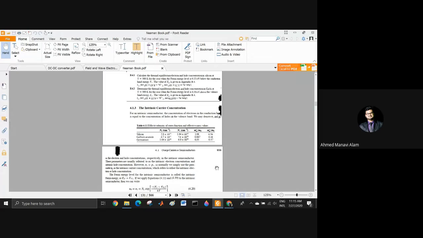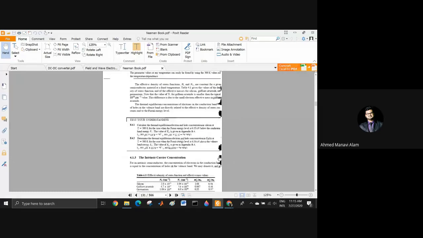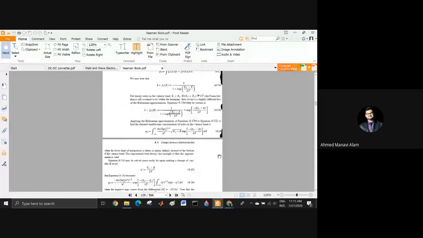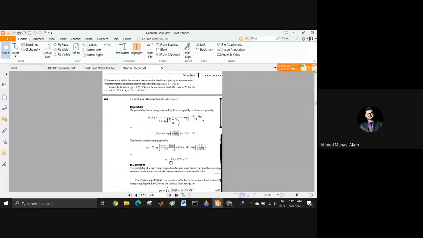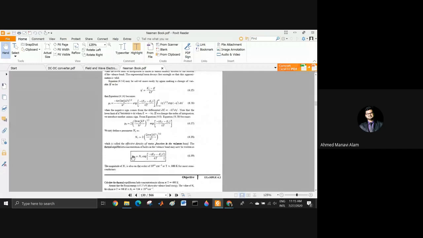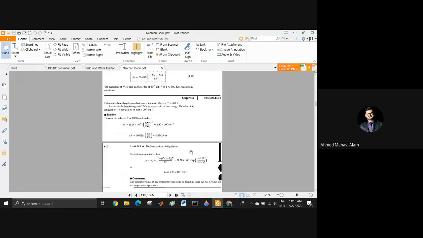The topic we have covered in previous two classes was about the carrier concentration. We have seen how we have determined the concentration of electrons. We have found an expression where we can determine how many holes are available in the valence band and how many electrons are available in the conduction band. We found the expression. We have understood the Fermi level. We have understood many aspects of solid state electronics.